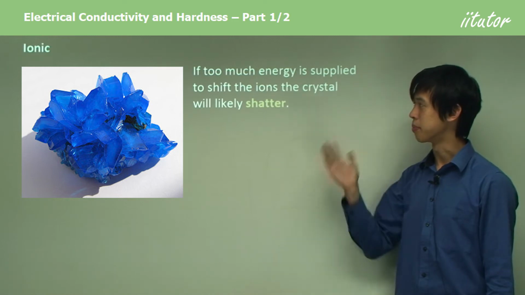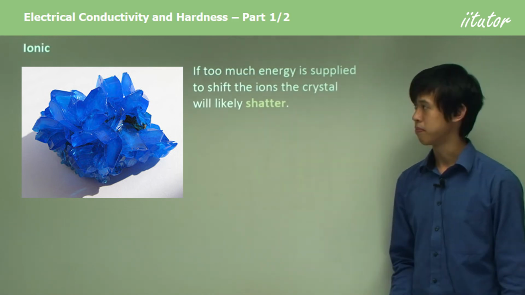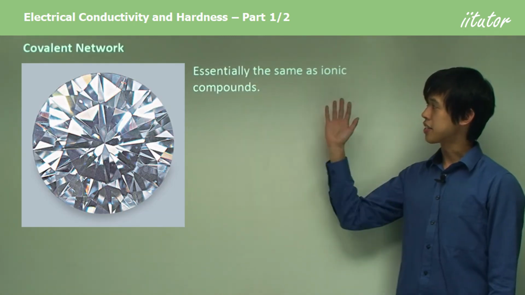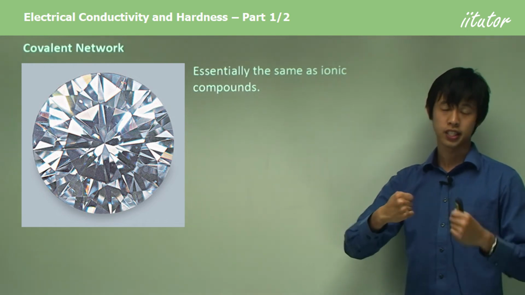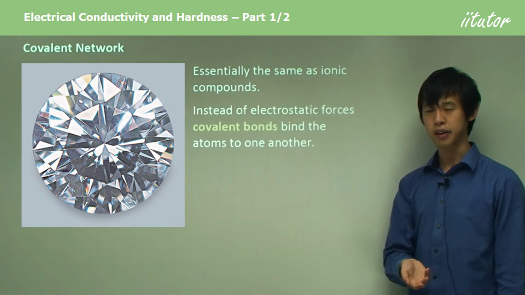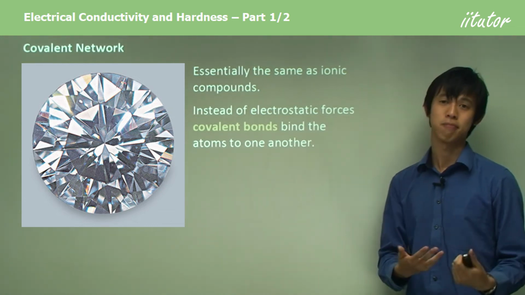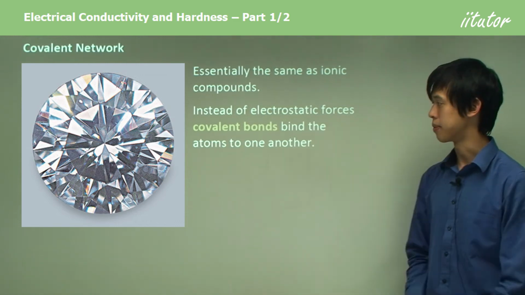If too much energy is supplied to shift the ions, the crystal will likely just shatter rather than deform. So that's what makes ionic substances a bit different. Covalent network, essentially the same as ionic compounds. They're very, very hard because they're bonded very, very strongly together. But instead of electrostatic forces holding the ions together, we've got covalent bonds binding the atoms together. Okay, so there's the subtle difference between a covalent network and ionic substance.